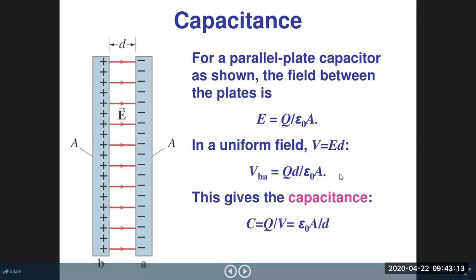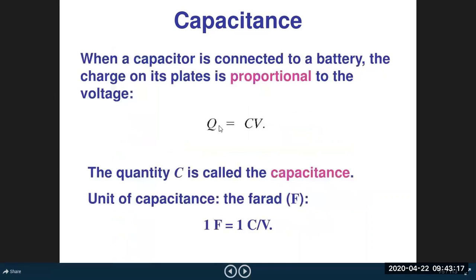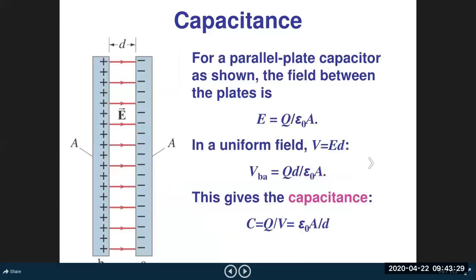Now we have got the potential difference and also how much charge is stored, equal to Q. So capacitance equals what? C equals Q by V. This is the formula for capacitance. Here we already know that the charge on the plate is Q, and the potential difference between the plates is Qd upon epsilon naught A. Now capacitance is equal to Q upon V. Putting all these values, you get epsilon naught A by d.